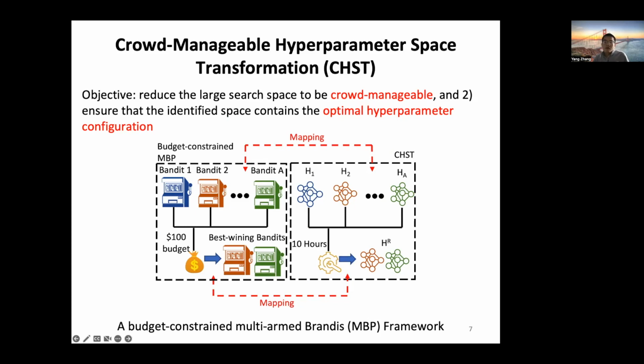Similarly, in our CHST problem, our goal is to select the reduced search space from the original search space, given a finite amount of computational time. We have to balance the exploration of new hyperparameter configurations and the exploitation of continuing to tune the selected hyperparameter configuration, which already returns the best ASUS performance.